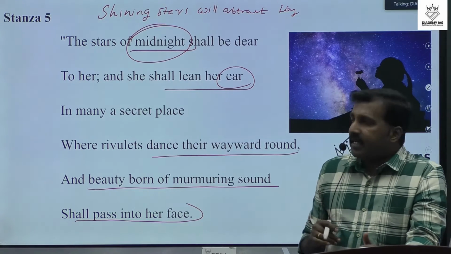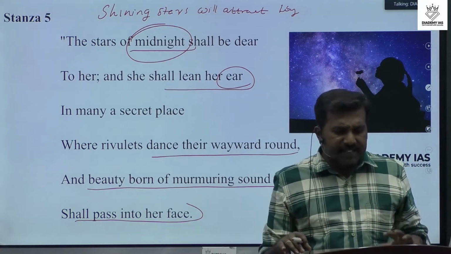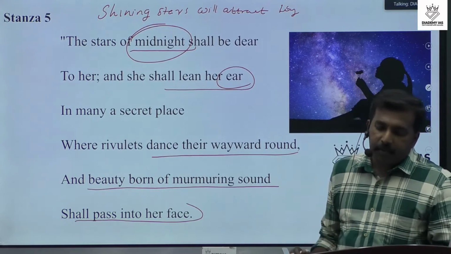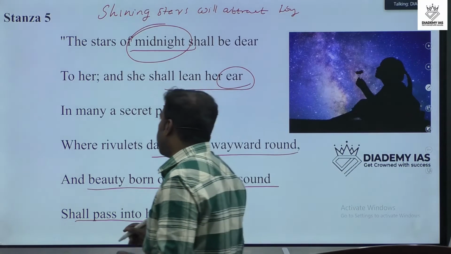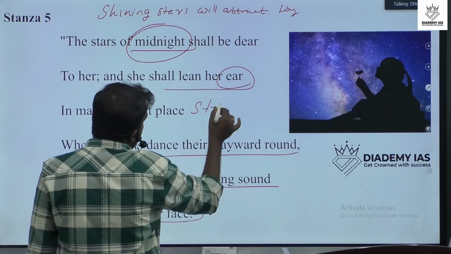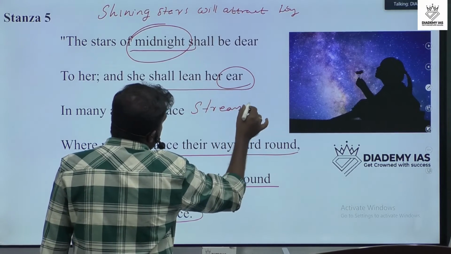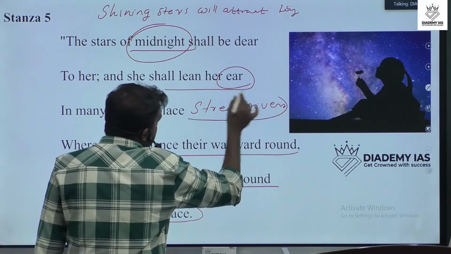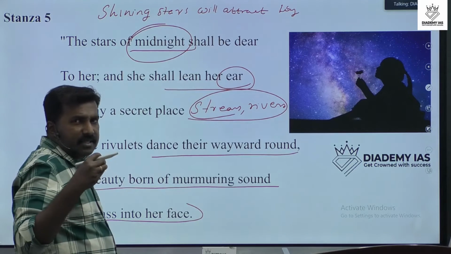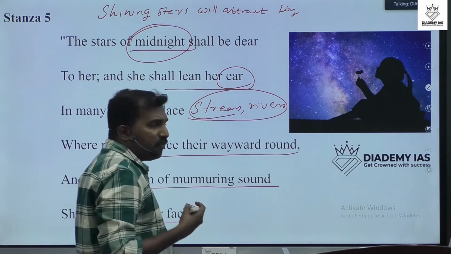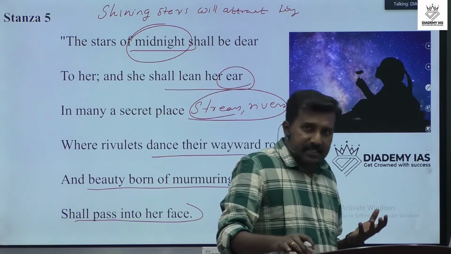And the next one is, she will be attracted towards small rivers and sweet sounds. Okay, that means the stream. You know that stream, the voice of stream, rivers, and these voices are sweet. And it will give happiness.